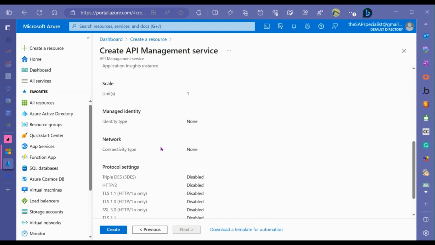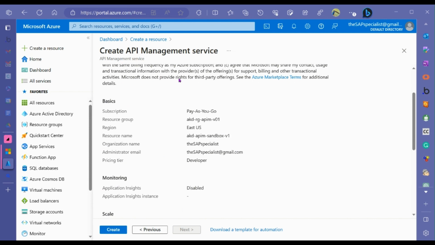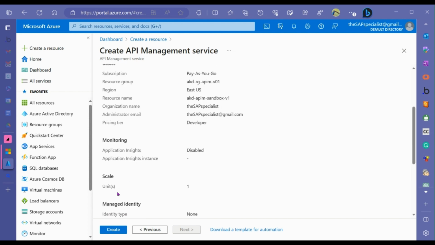Identity type none, and all that stuff. That's great. You can go create. That's all there is to it, folks. Okay, so we're going to create it.